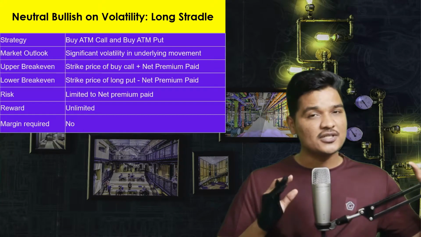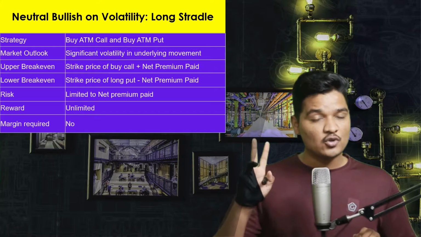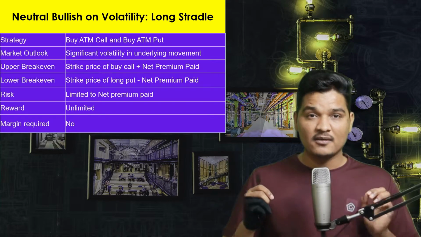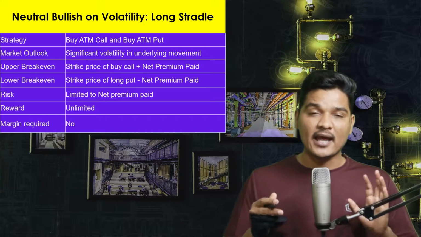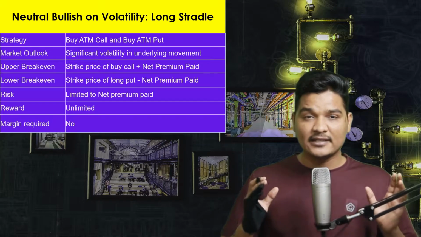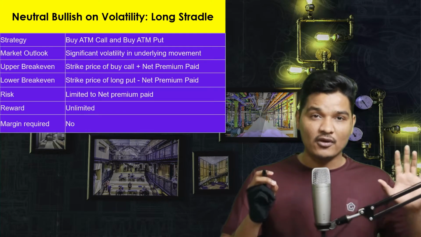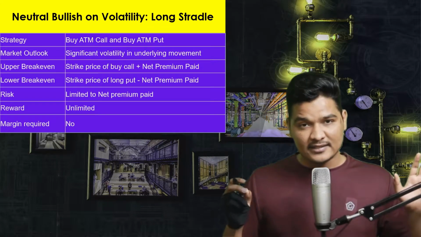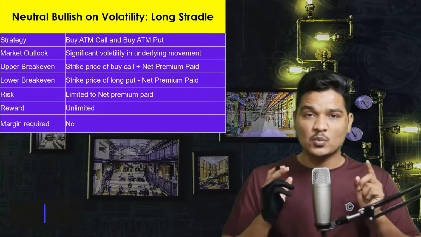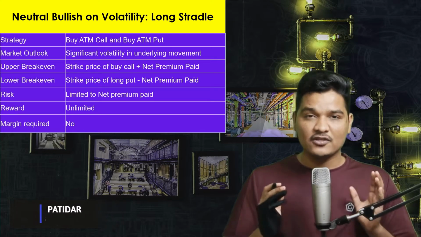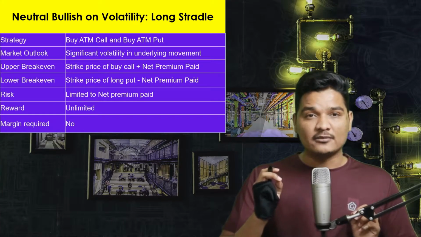So here, if you see, we are making the position at two strike prices, but these two strike prices will be same, meaning at the money. So you can take at the money of call or at the money of put. It is not like you will be taking the at the money of call at a different strike price and at the money of put at a different strike price. The strike price will be same. Either you can take call or put. Here I'll be giving you the example with call at the money strike price.